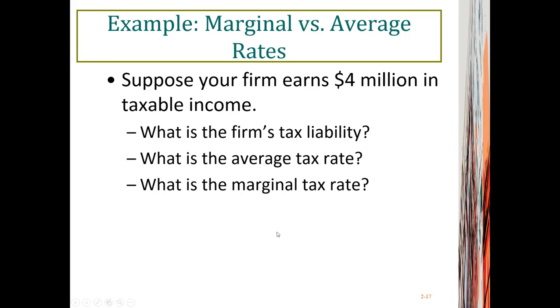So here's an example. Suppose your company earns $4 million in taxable income. Then here are three questions. First of all, what is the firm's tax liability? Second, what is the average tax rate? And third, what is the marginal tax rate?